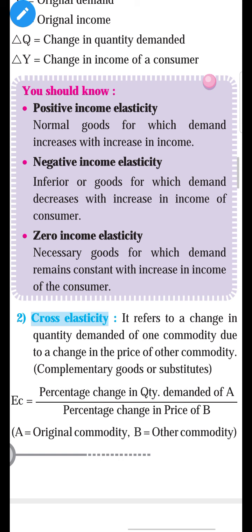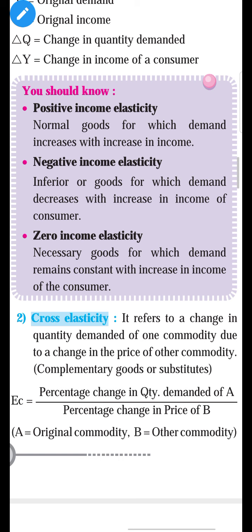So in the case of negative income elasticity of demand, there is inferior goods. An increase in income of the consumer reduces demand for inferior goods, means as income of the individual increases, the consumer tends to buy superior goods.